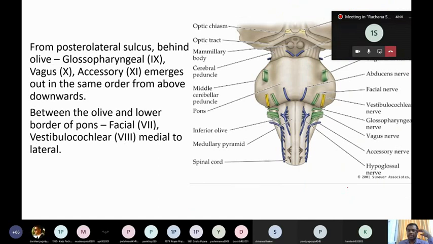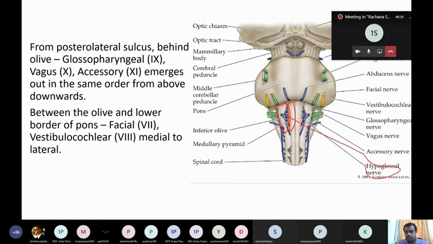From the posterolateral sulcus, that is behind the olive, a few nerves arise. You can see here, this is the olive, and this is the pyramid. Between olive and pyramid, we saw the hypoglossal.